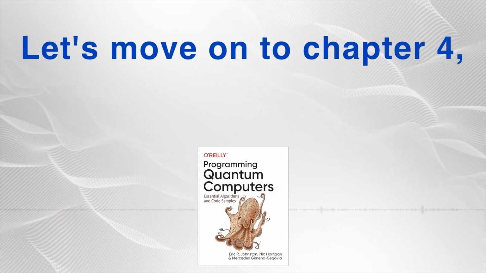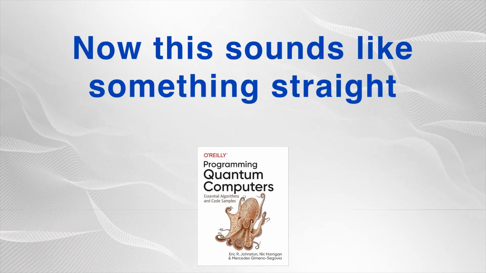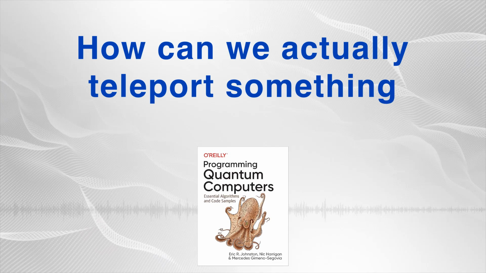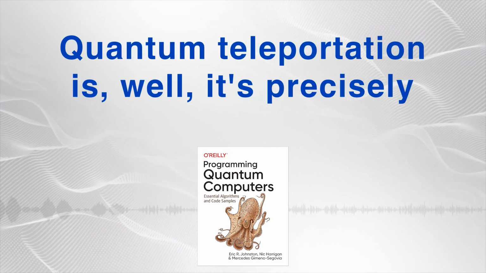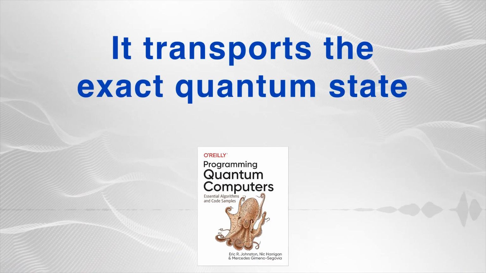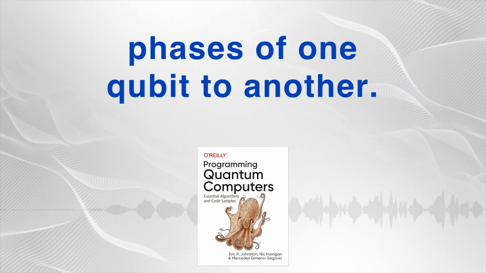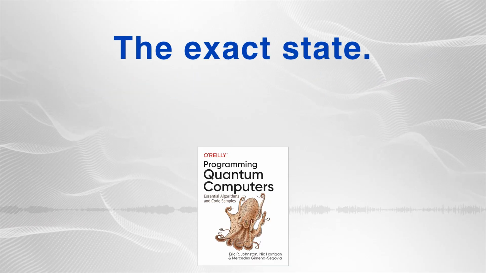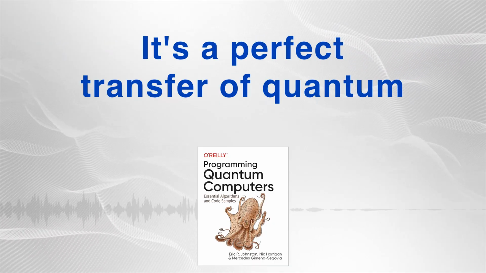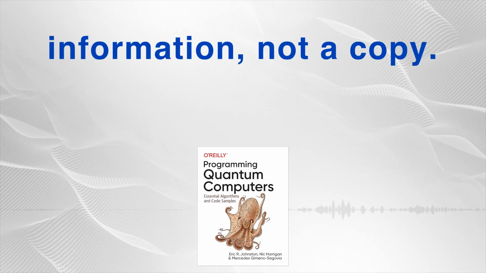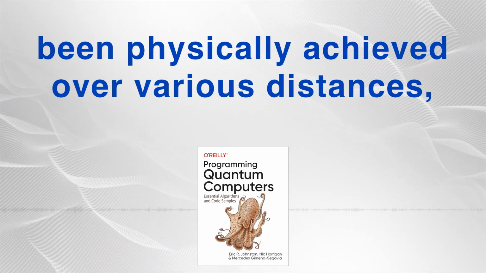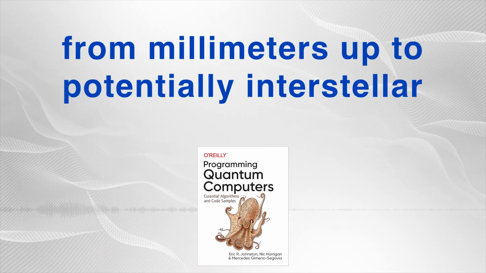Let's move on to Chapter 4, Quantum Teleportation. Now, this sounds like something straight out of science fiction. How can we actually teleport something in the quantum world? Quantum teleportation is, well, it's precisely what it sounds like in a way. It transports the exact quantum state, that means its magnitudes and relative phases, of one qubit to another. The exact state. Yes, but the original qubit is destroyed in the process. It's a perfect transfer of quantum information, not a copy. The source material notes this has been physically achieved over various distances, from millimeters up to potentially interstellar scales.